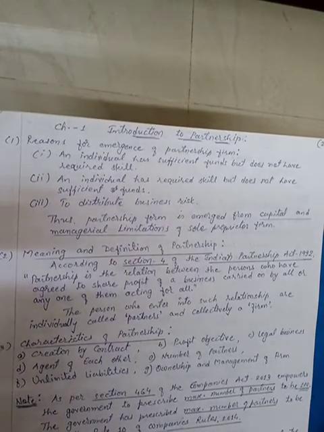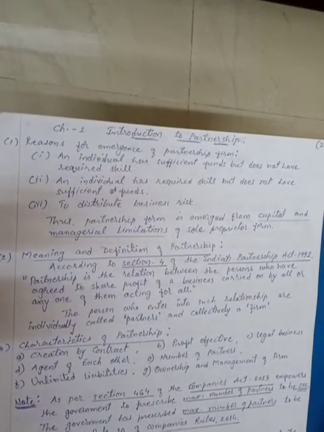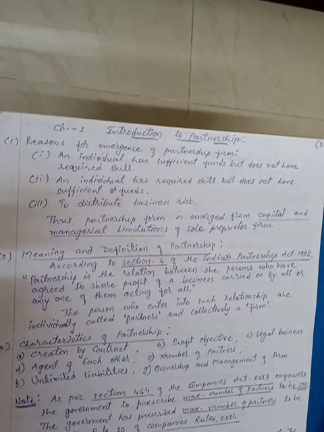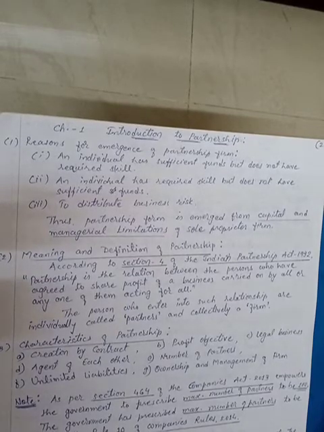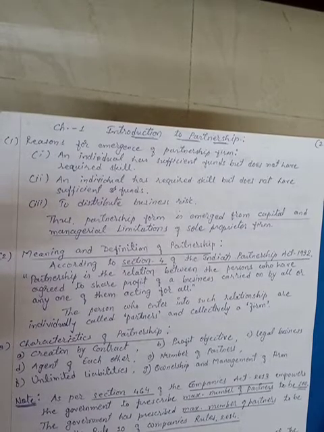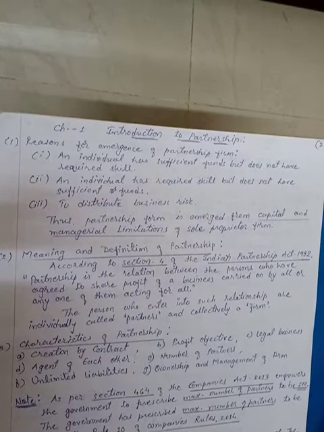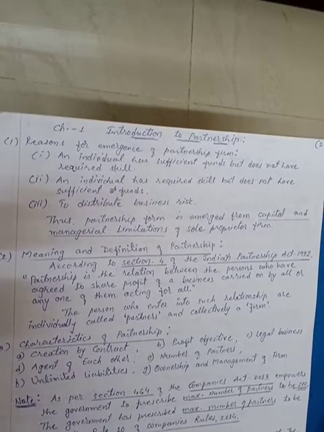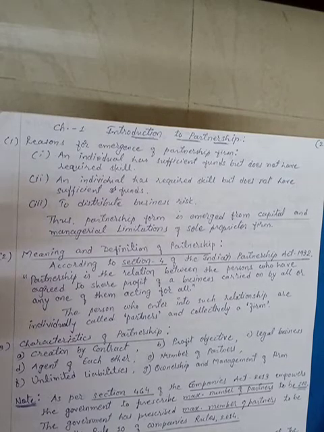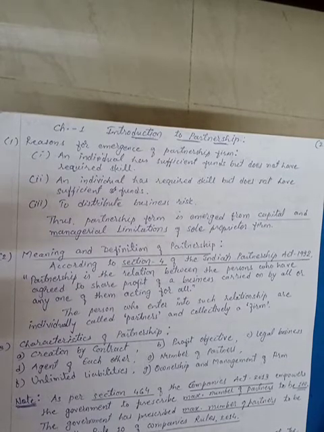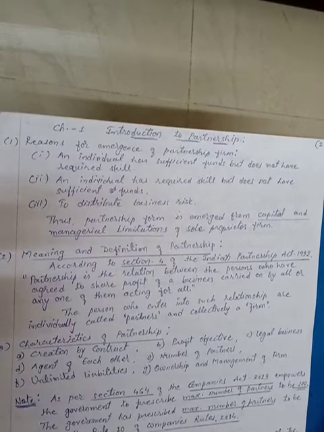Now we'll move on to the meaning and definition of partnership firm. As we all know, there are two or more than two persons in a partnership firm. The important part is that such a partnership firm should be governed by an act introduced by the government of the country. In our country, India, the Indian government has introduced an act to govern this kind of partnership firm. Such an act is called the Indian Partnership Act 1932. It was introduced during the year 1932, so that is why it is known as the Indian Partnership Act 1932.